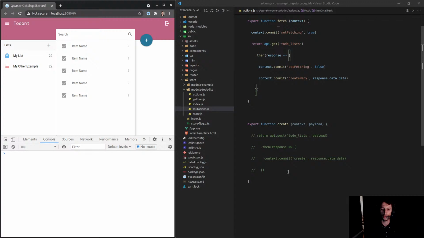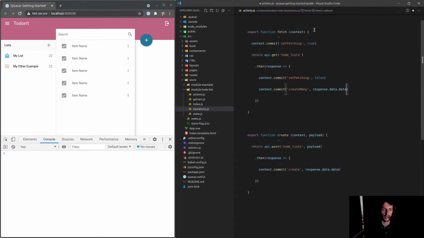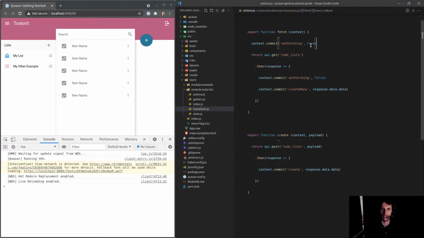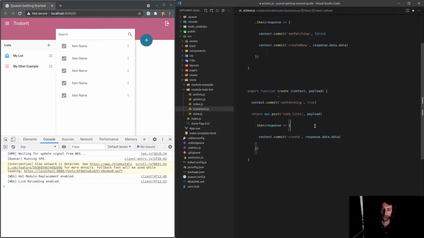And honestly, fetching was probably a bad example to start with. We probably should have done it with create because that's going to take longer, then I can view the UI a little bit more easily. So let's come down here. We'll say set fetching equal to true. Oh, that shouldn't be set fetching. It should be creating. So set creating.